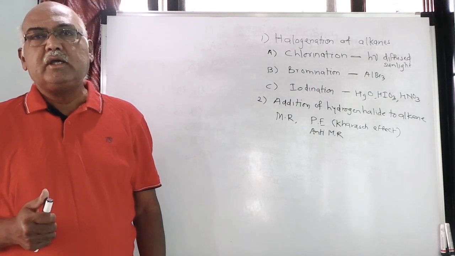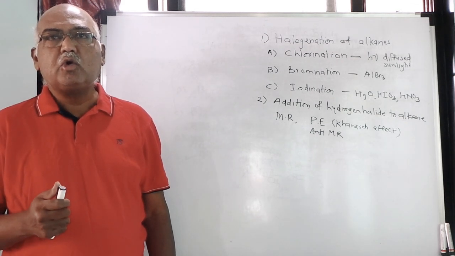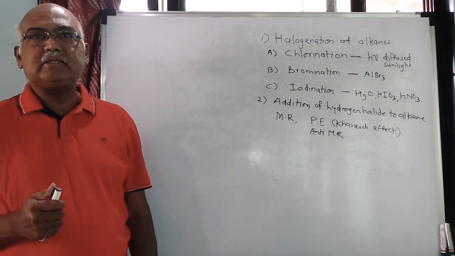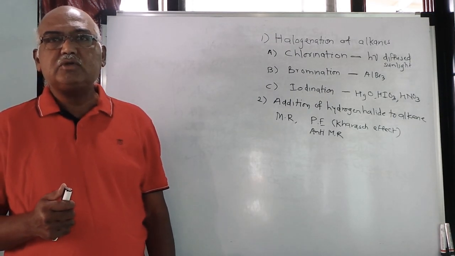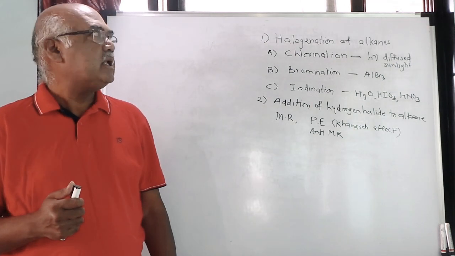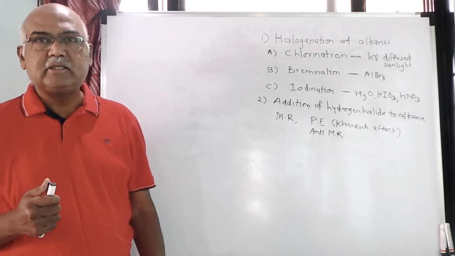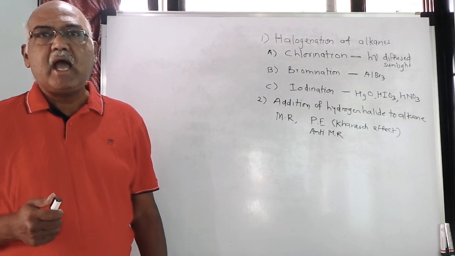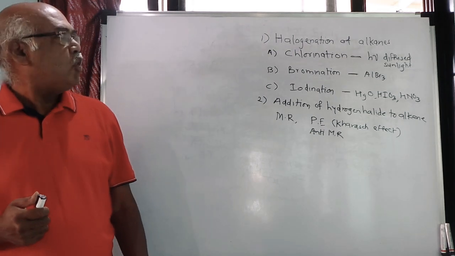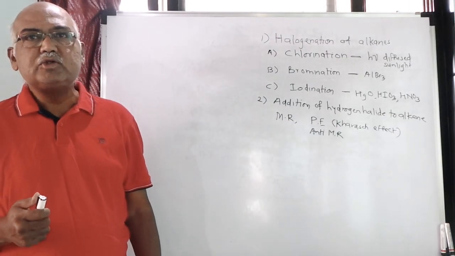As we know, in this particular topic we are going to concentrate on halogen derivatives of alkanes and halogen derivatives of arenes, that is aromatic compounds. So we are interested in halogen derivatives of alkanes. Now when we say halogen derivatives of alkanes, we are going to see monohalogen derivatives of alkanes.